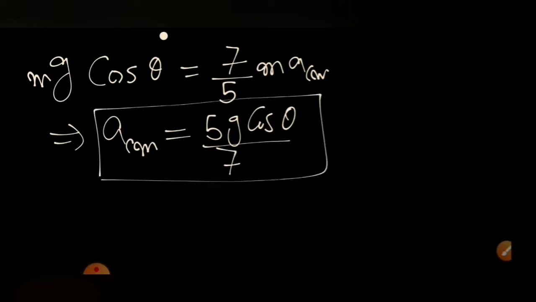This is the tangential acceleration, in the tangential direction. So we found the radial acceleration, and we calculated the tangential acceleration at any theta.